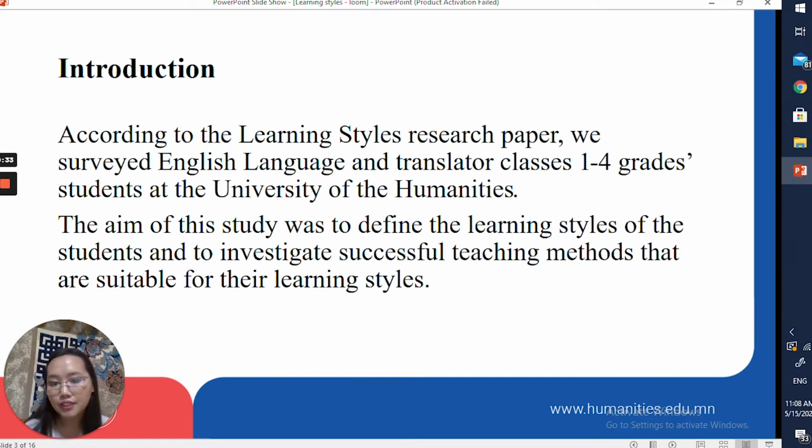Introduction. According to the learning styles research paper, we surveyed English language teacher and translator classes 1 to 4th grade students at the University of the Humanities. The aim of the study was to define the learning styles of the students and to investigate successful teaching methods that are suitable for their learning styles.